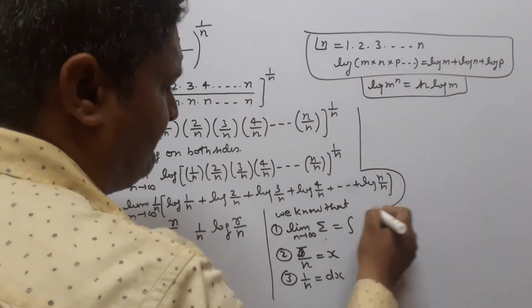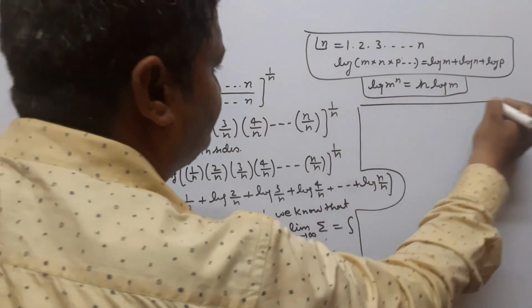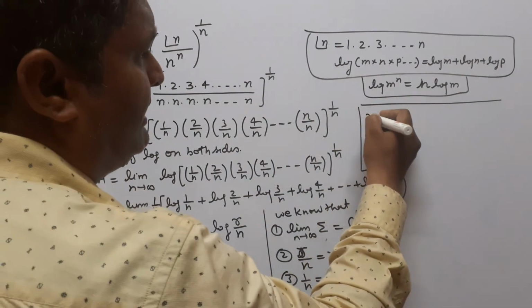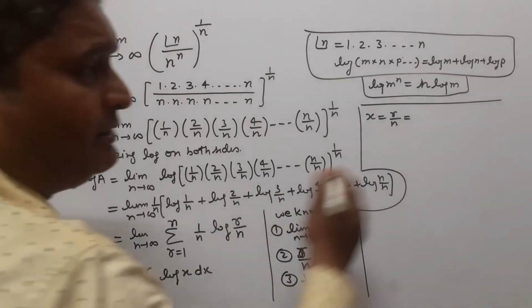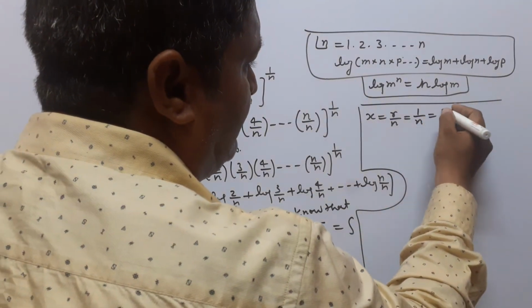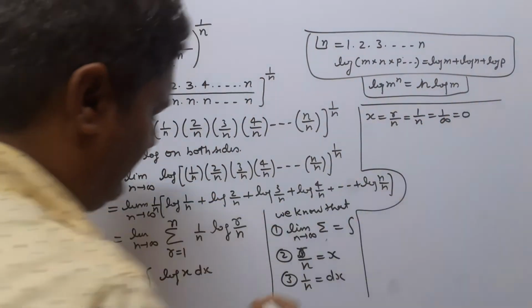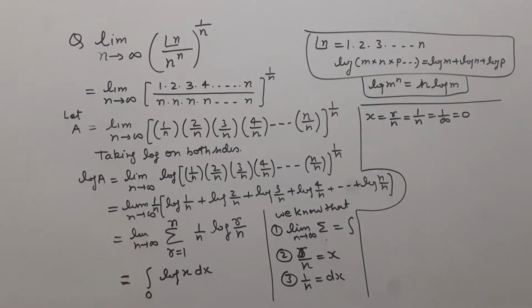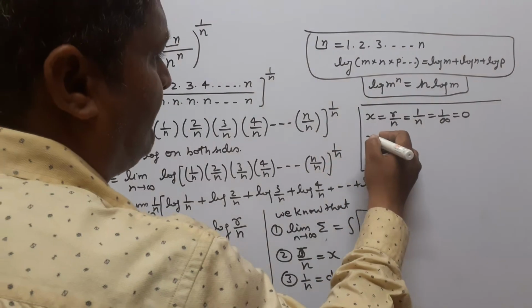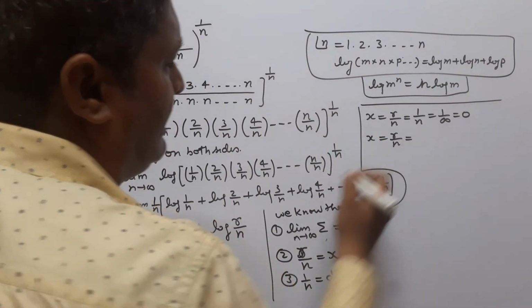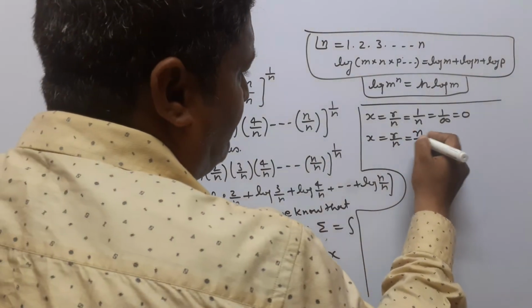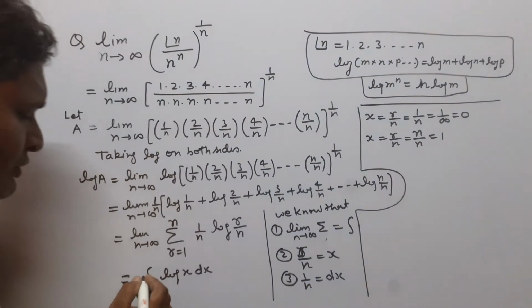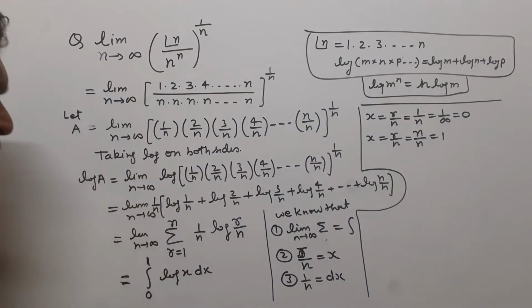So for finding the limit, since we know that x equal to r by n, and the lower limit of r is 1, and here n tends to infinity, so 1 upon infinity is equal to 0. So the lower limit of this definite integral is 0 here. Now we find the upper limit. So x equal to r by n. Here the upper limit of r is n. So n by n is equal to 1. So the upper limit of this integral is 1.